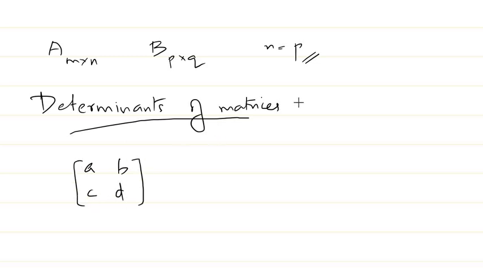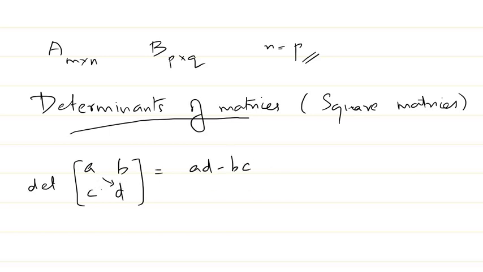You know it is defined for square matrices. We define the determinant for square matrices. So if I take a 2 by 2 matrix here, what is the determinant of this matrix? It is simply ad minus bc, right? We multiply like this and subtract bc or cb. So this is the determinant.